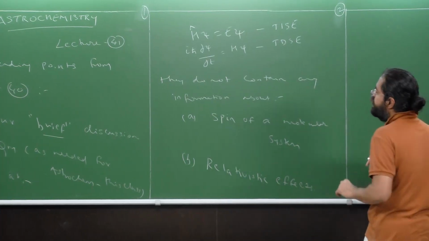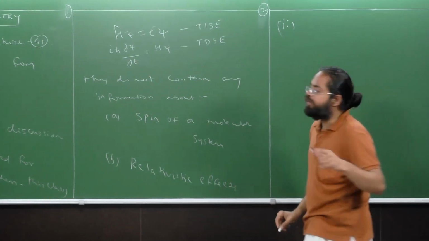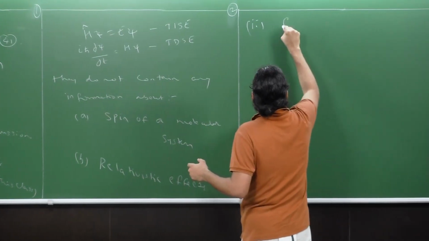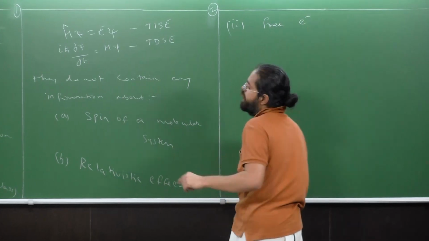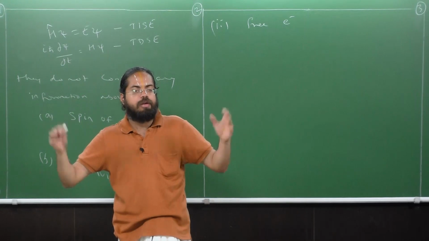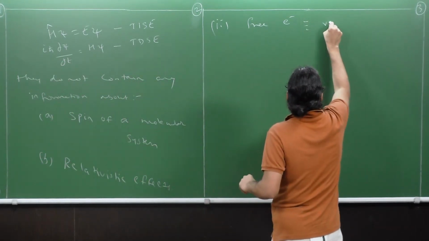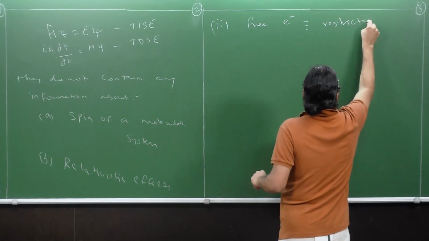And the next point is, recall that we were looking at the free electron. The free electron problem taught us about an energy expression, and then we restricted its flow.